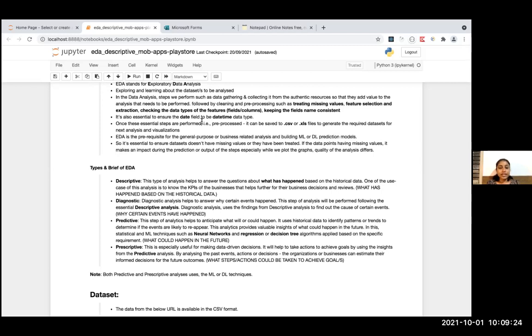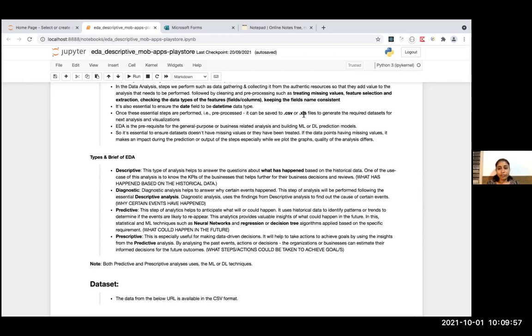For example, if you are using a date field, you have to make sure that Pandas is treating the date field as a datetime type. You have to check that Pandas has taken each relevant column as the relevant data type. If, for example, you have characters in the date field but it is taken as object, in Pandas, object means string, so you need to convert that. I'm going to talk to you about that. Next, data sets will be available in CSV or Excel formats, and the Pandas library allows you to read these file formats.